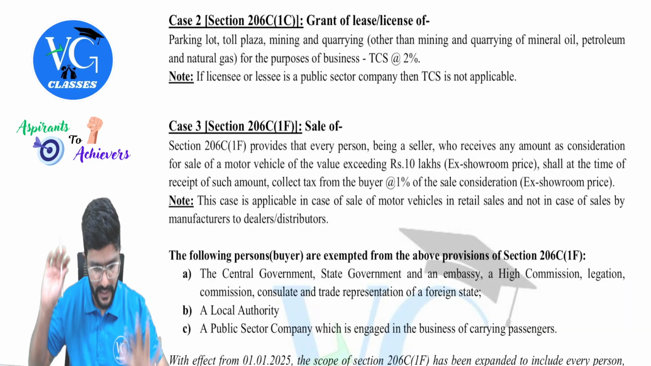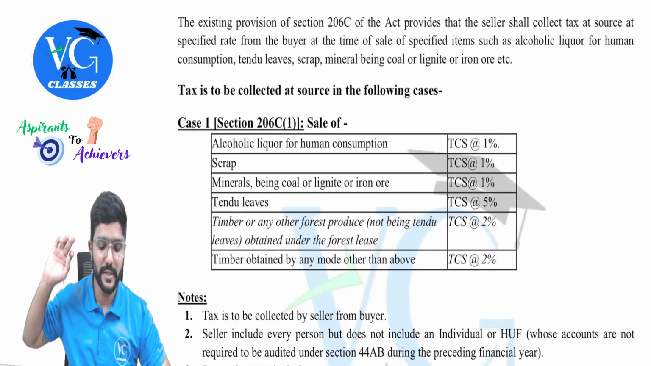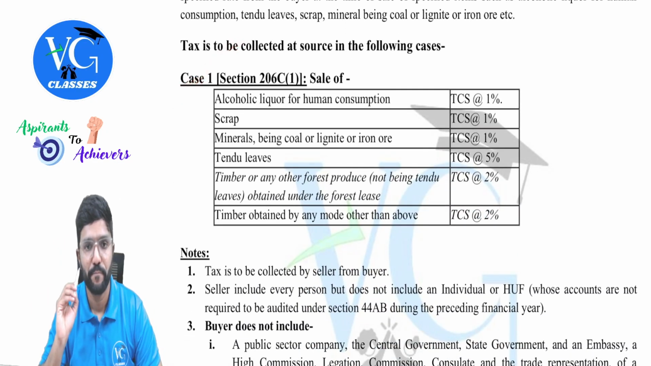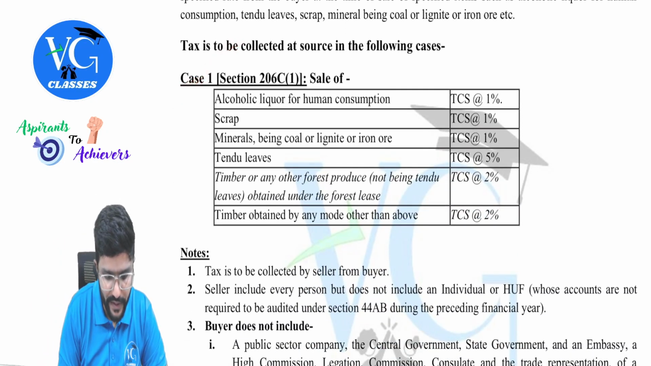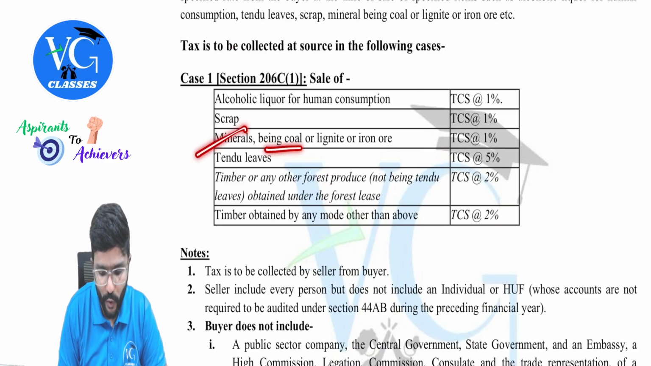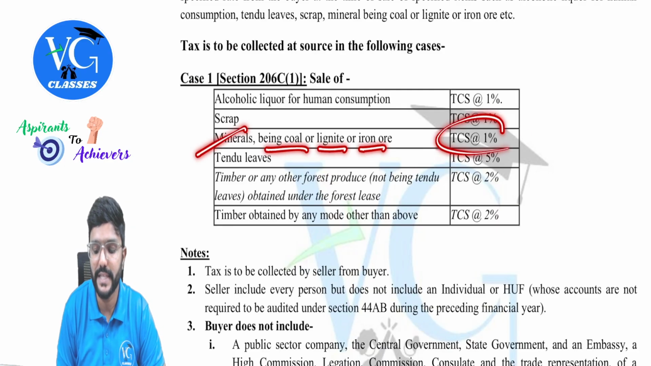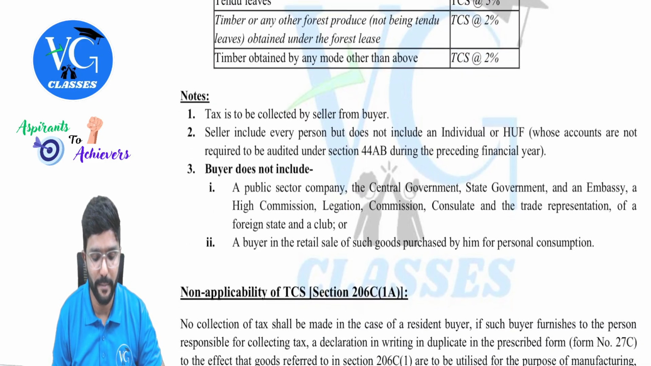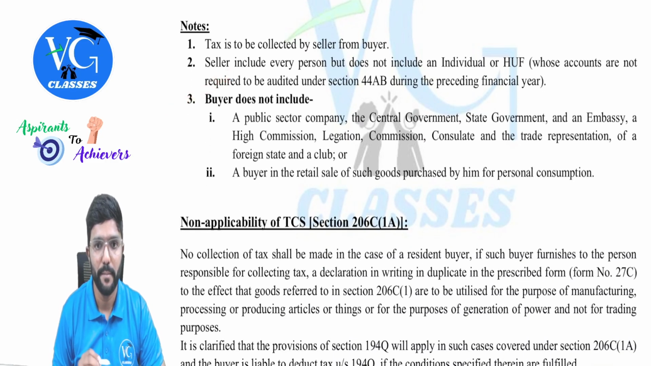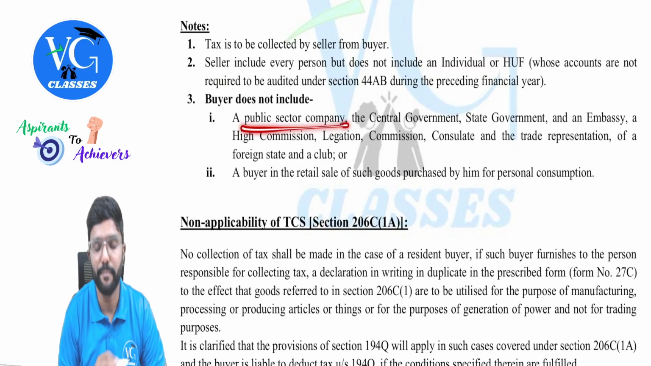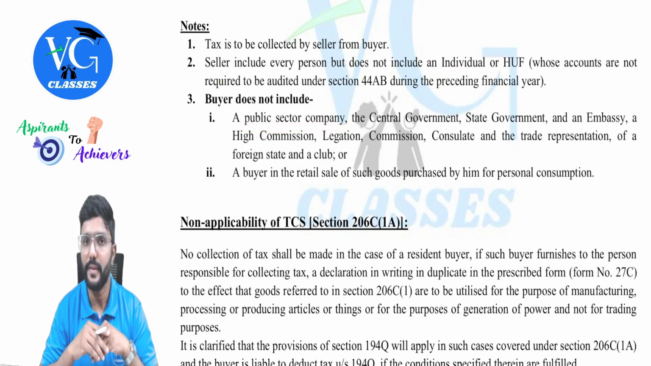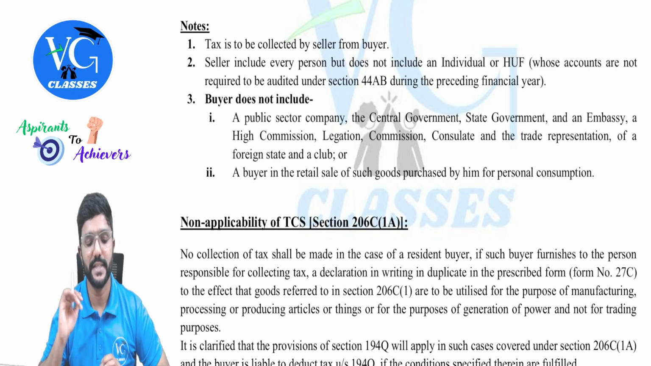Where is this given, sir? Just a minute. This will come under this point, guys. Case 1. So you can see sale of mineral being coal or lignite or iron ore. What is the TCS? At 1%. But the exception is, buyer does not include public sector company. You can see here. Is that clear? Yes, that means no TCS in this case.